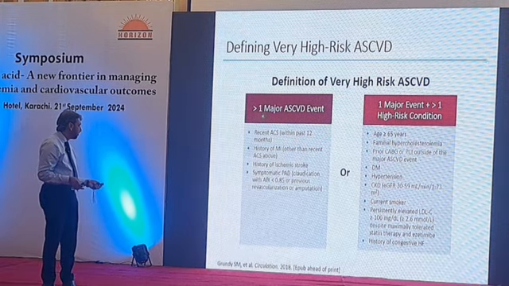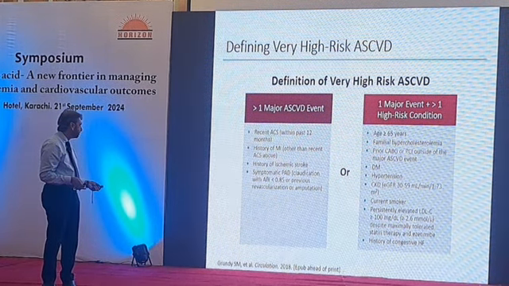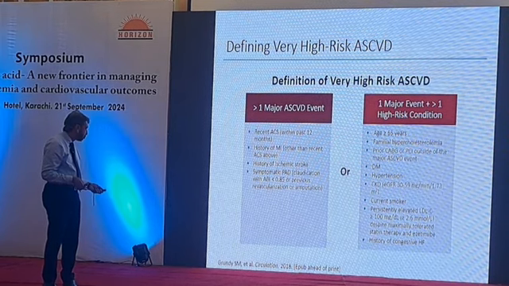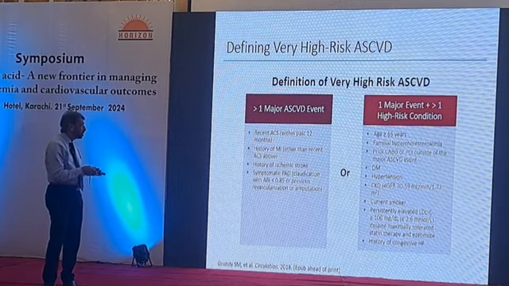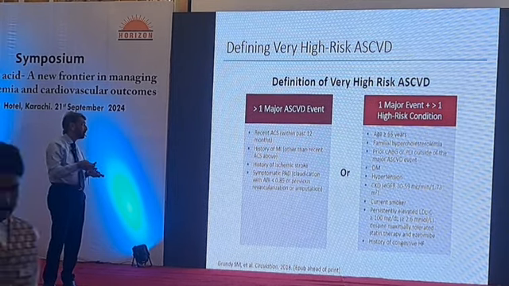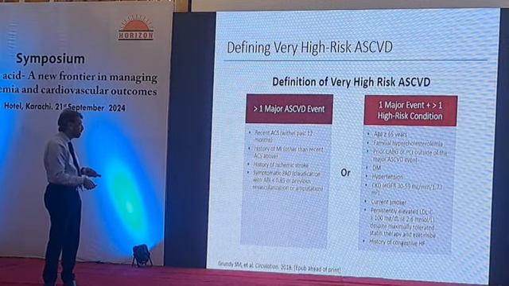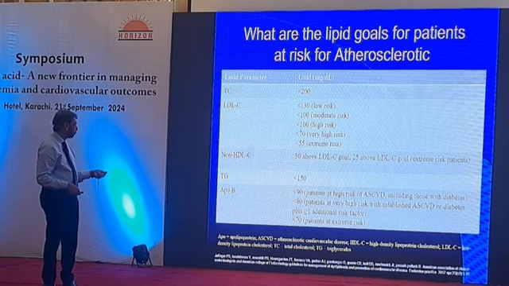So this was one major event: recent ACS within 12 months, history of MI, history of ischemic stroke, symptomatic peripheral artery disease. So even in the atherosclerotic cardiovascular group, you have to pick the very high or extremely high risk patient to get to the target. These were the targets at that moment.